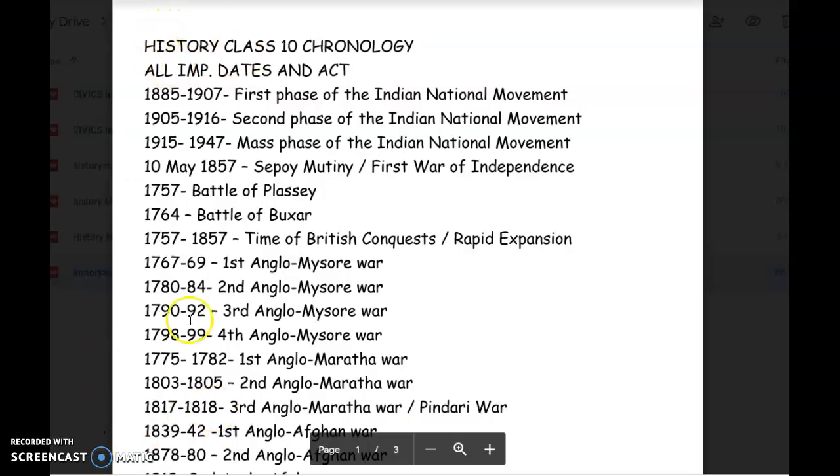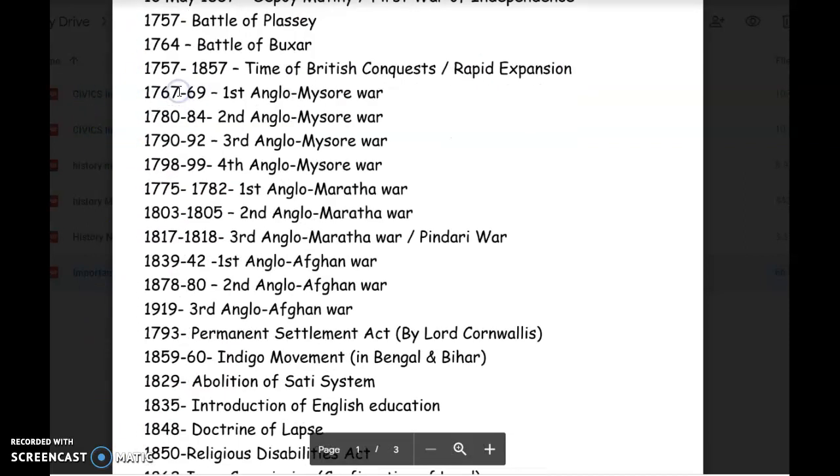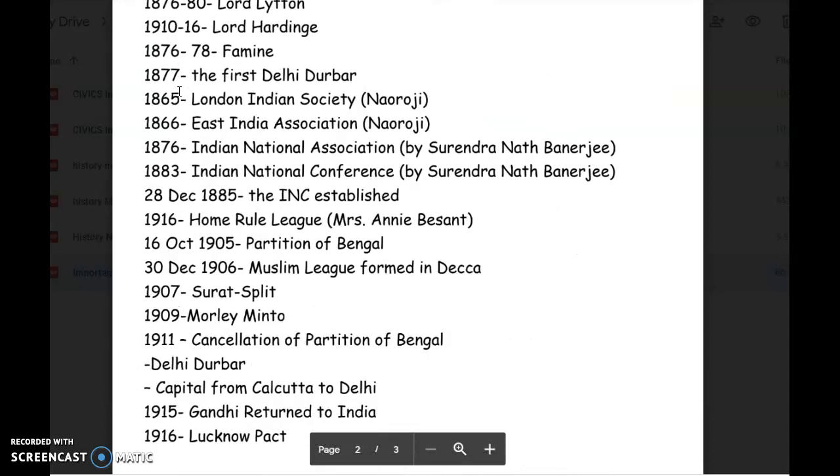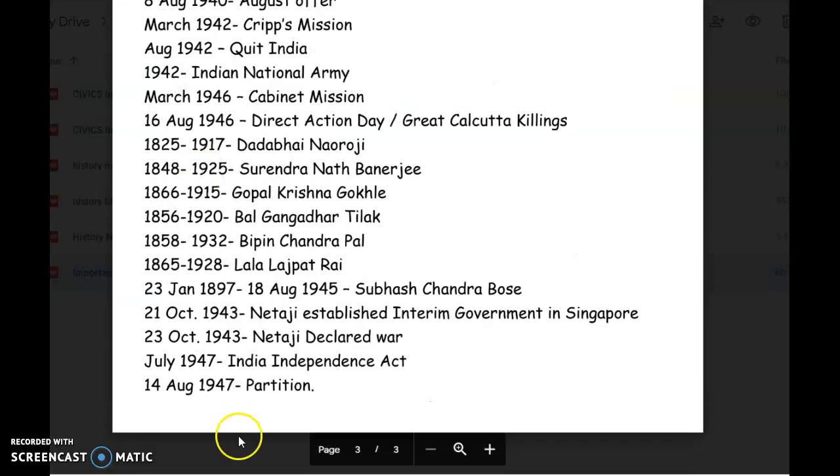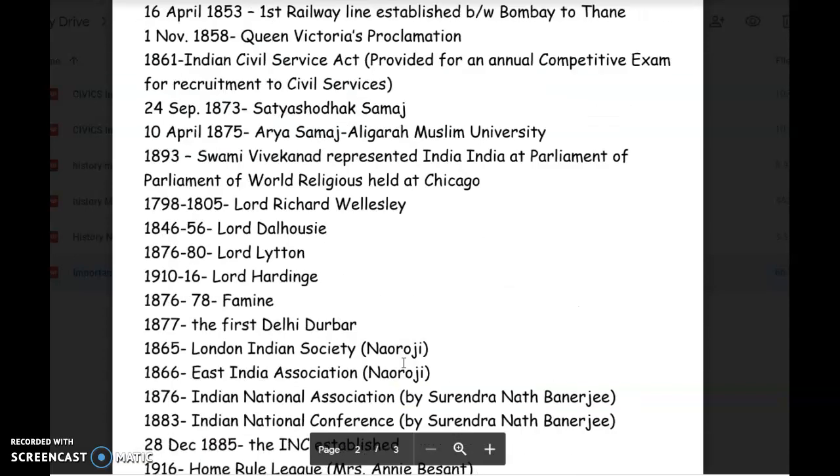Now these are the dates, all important dates and acts, starting from 1885 and moving to the last, which is 1947, partition. You have to learn all these dates.